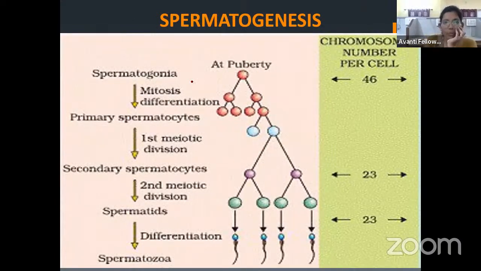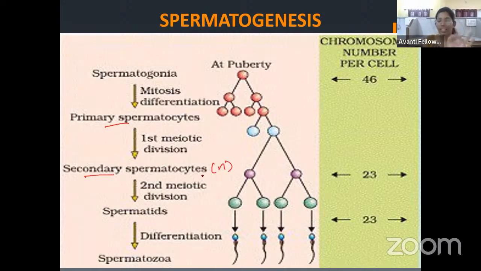You can see at puberty, first is the spermatogonia, which undergoes which stage? It will be great if I have many people active in the chat box, please. First is the germ cell, which undergoes the multiplication phase, which gives us spermatogonia. Now the spermatogonia will undergo the growth phase, which gives the primary spermatocyte. After the primary spermatocyte, the first meiotic division happens, and we get a haploid secondary spermatocyte.